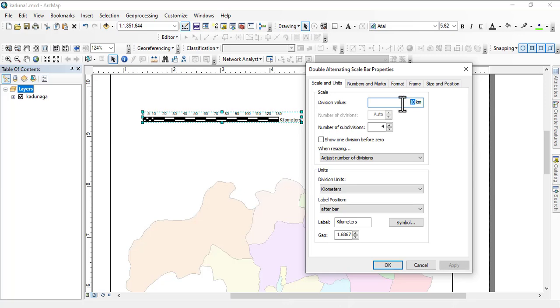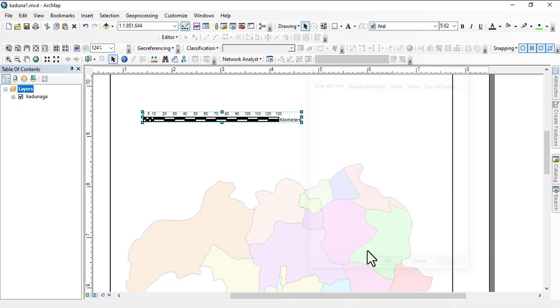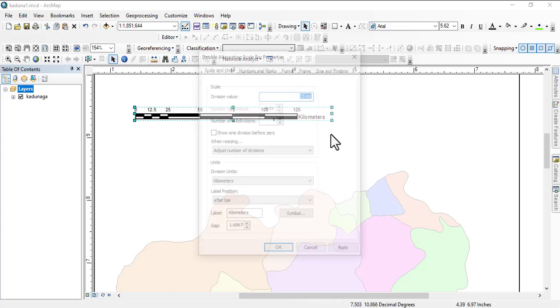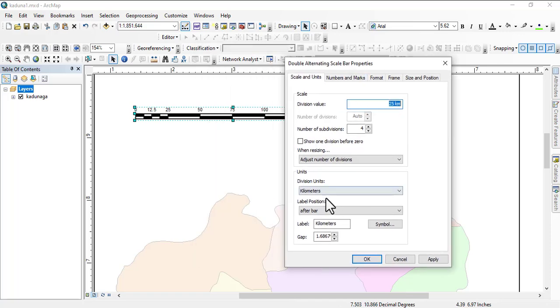If you want to shorten it, let's say 25 kilometers, now you will see how it goes. It's now saying 12.5, 25, 50, 75, 100. So this is how you can easily customize your scale bar. So you check these details and see which one suits.